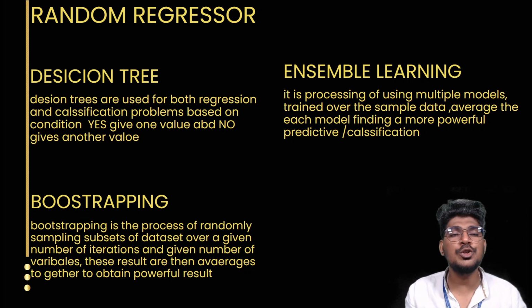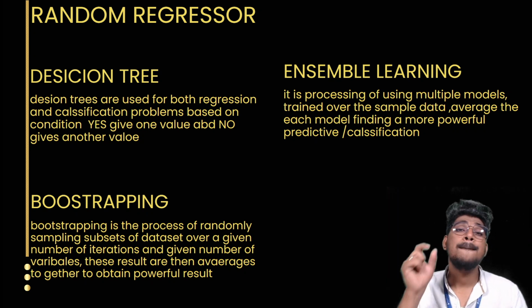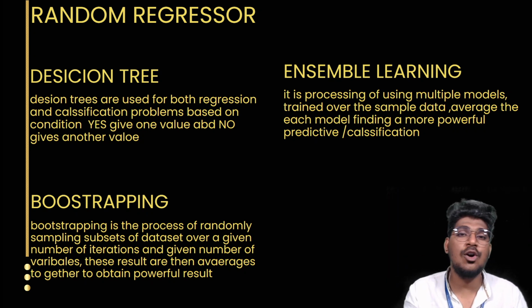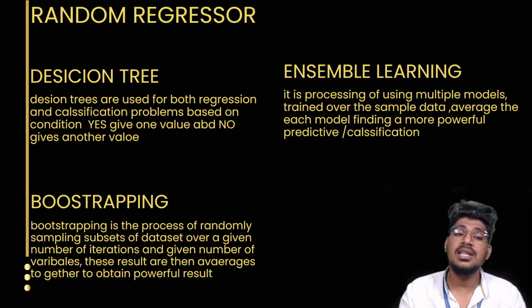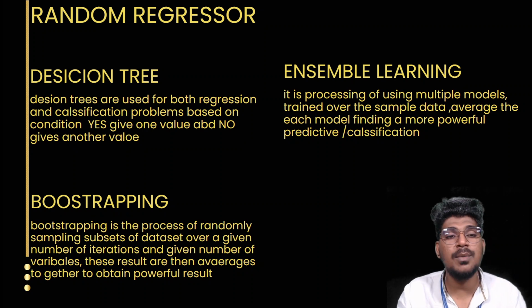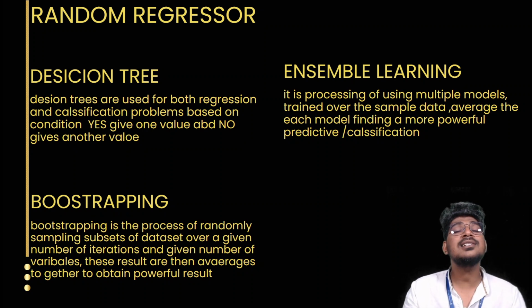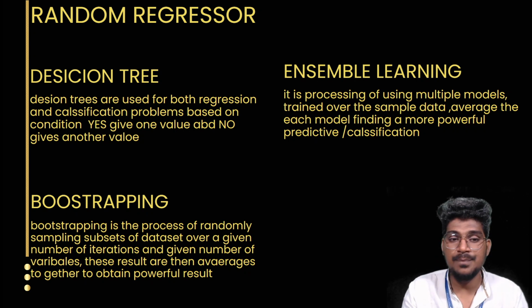So when you choose the decision tree for the classification problem, based on the certain condition, the output will be displayed as this or that, 0 or 1, yes or no. Otherwise, when you choose the decision tree for the regression problem, based on the certain condition, yes will give one particular value and no will give another value.